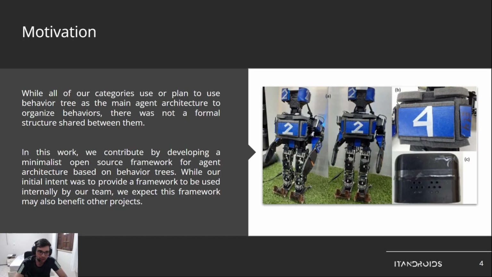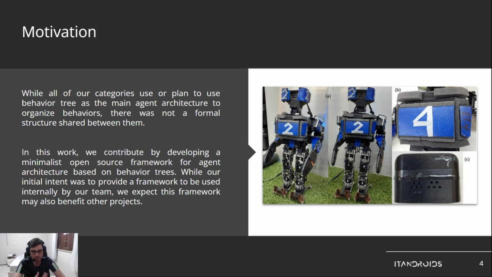Our team has many categories, for example, humanoid, very small size, and in all of these categories, a very important aspect is the decision making. So all of our categories use or plan to use behavior trees as the main agent architecture, but we do not have a formal structure to organize these behaviors. So that's the purpose of this project: develop this framework to organize behaviors.